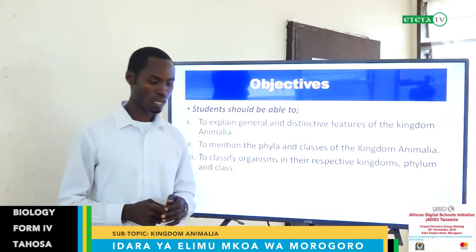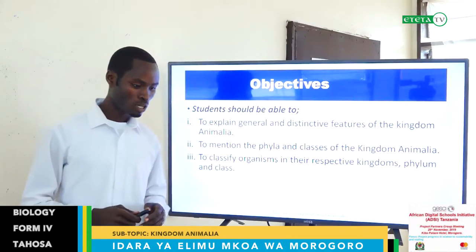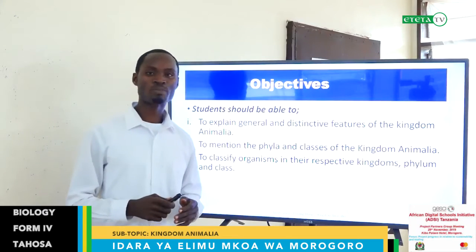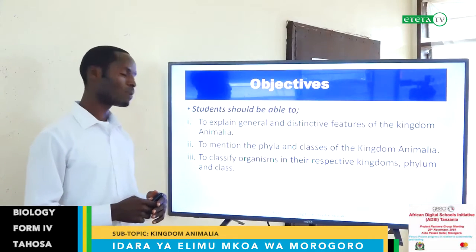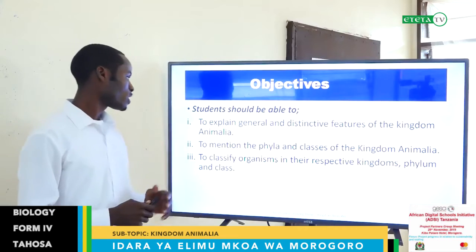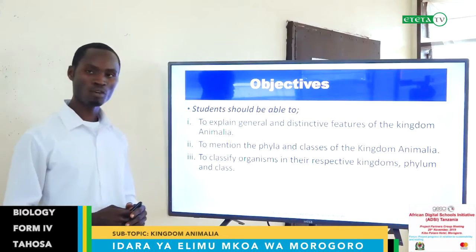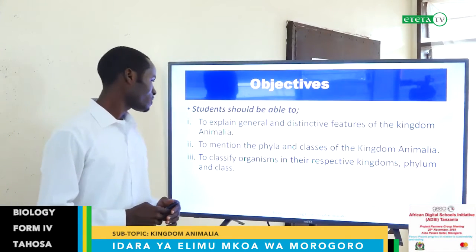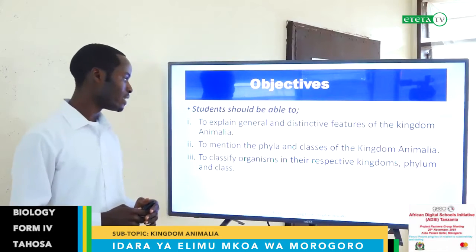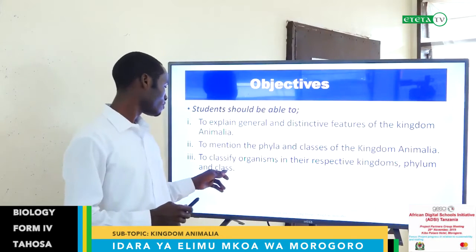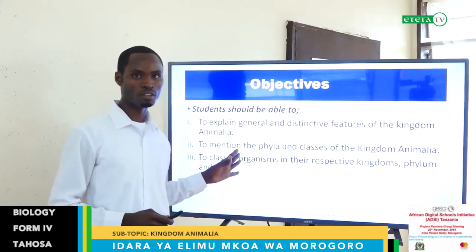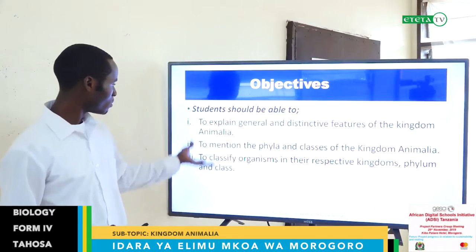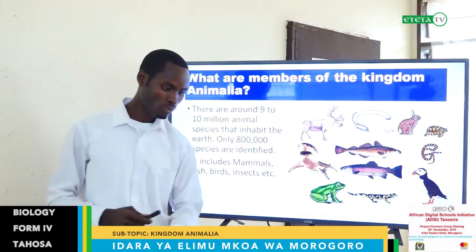The objective of this topic is to explain the general and distinctive features of the Kingdom Animalia, to mention the phyla and the classes of the Kingdom Animalia, and to classify organisms in their respective kingdoms, phyla, and classes. After the end of this lesson, you must be able to understand all this.